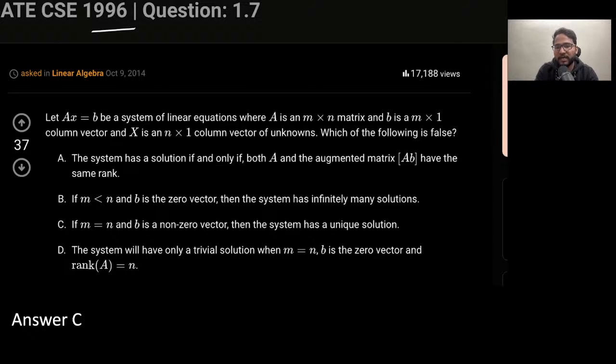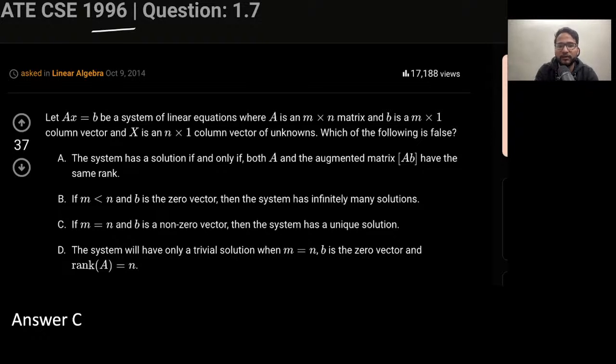So let me know if there is any doubt. We have covered it very nicely, and we have solved many of the questions. We have covered it in such a way that you have a proper understanding of linear algebra. Now there is just one topic remaining, which is eigenvalues and eigenvectors. We will be covering that topic also, so that your whole linear algebra can be covered.